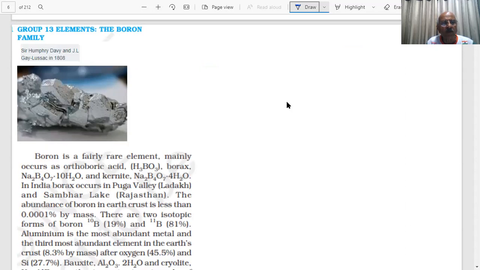Borax is Na2B4O7·10H2O. Boric acid, orthoboric acid, H3BO3, student. Borax is very important. Many times they ask the formula of this. We will show you more information about it. Na2B4O7, student.